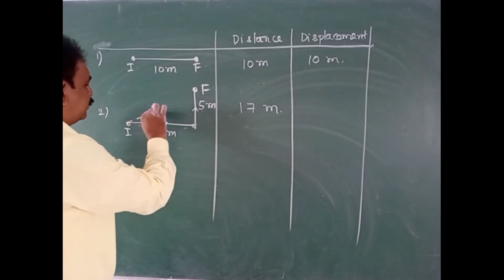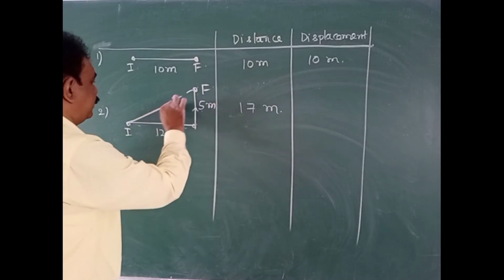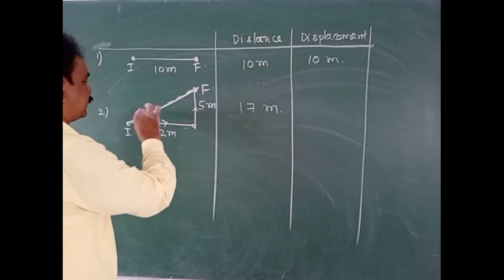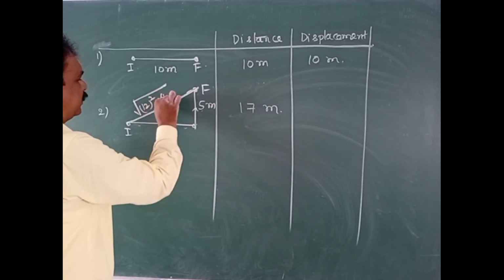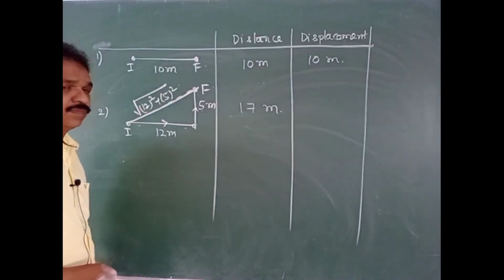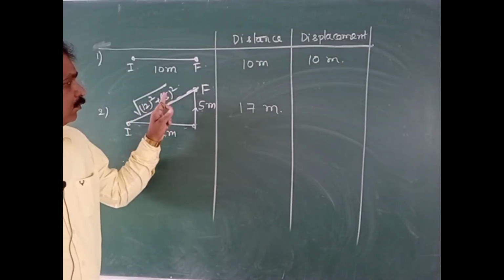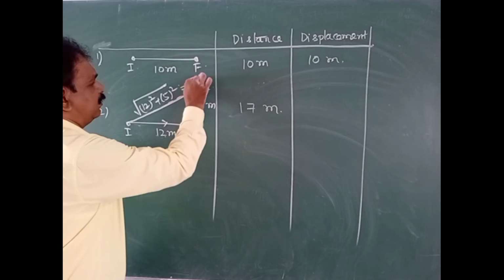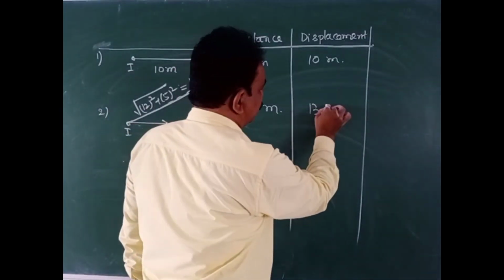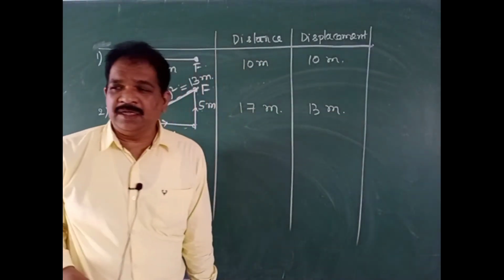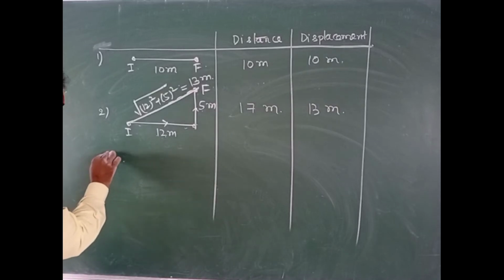This is the displacement. According to Pythagoras theorem, this value will be 12 square plus 5 square. So this will be root 169. Root 169 means 13. So what is the displacement here? 13 meters. Clear? Next, one more example.